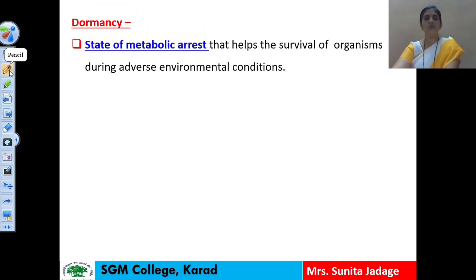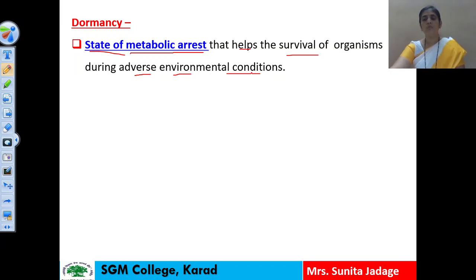First of all, the characteristic related to the seed that we have to see here is dormancy. What is meant by dormancy? Dormancy means a state of metabolic arrest that helps in the survival of an organism during adverse environmental conditions. Means for some days or some months the metabolism of that organism is arrested, stopped, because there may be adverse environmental conditions for it to survive.